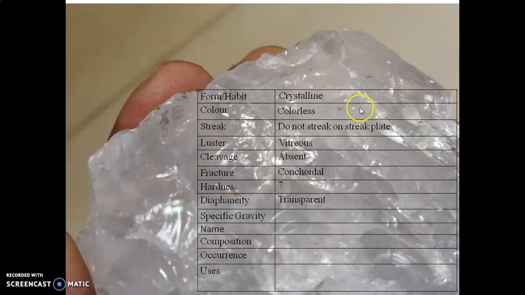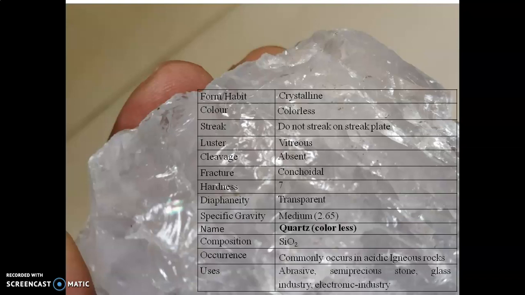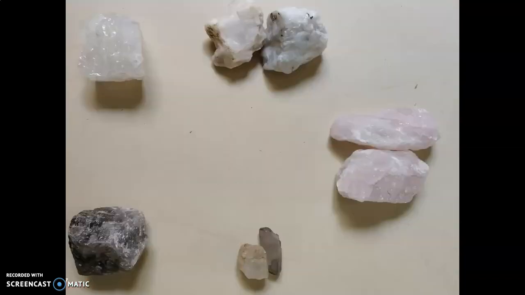Diaphaneity: light can pass through it, therefore it is transparent. Specific gravity: medium, 2.65. Name: quartz, colorless. Composition: SiO2. Occurrence: these minerals commonly occur in acid igneous rocks. Uses: this mineral can be used as abrasive, semi-precious stone, in glass industry and electronic industry.